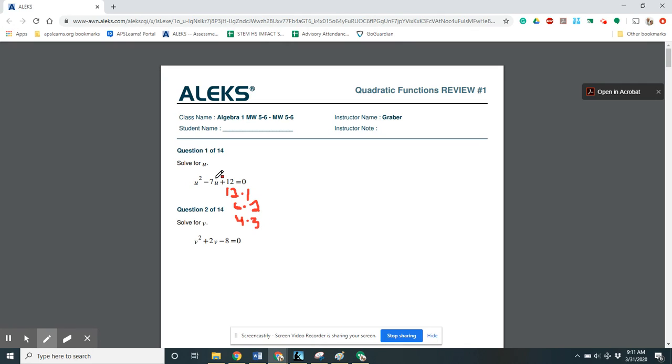The ones that add to make 7 are 4 and 3. So this would factor as, because this is negative, they're both negative, (x minus 4) times (x minus 3).